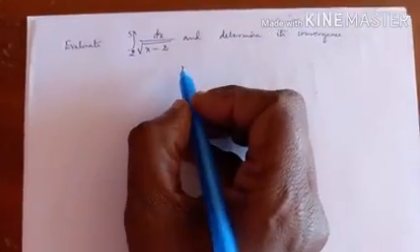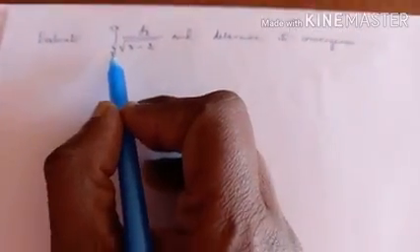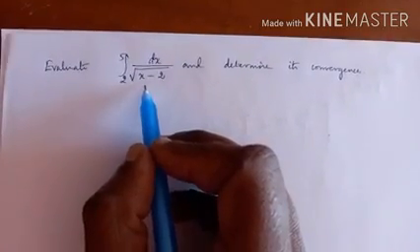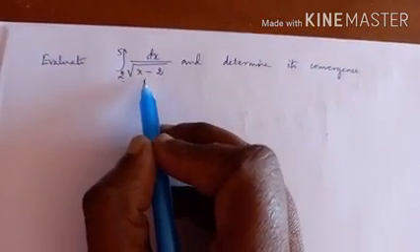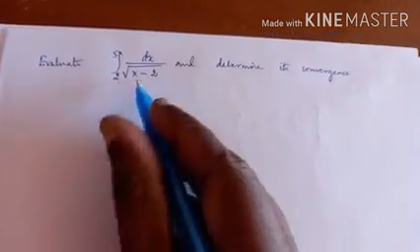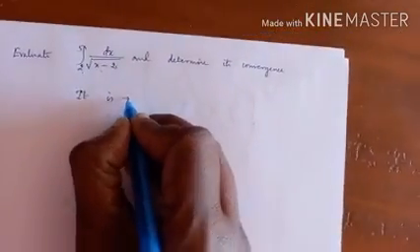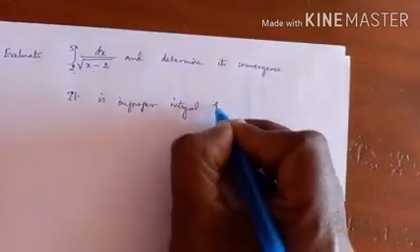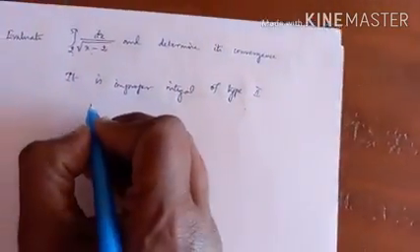And I told you there are two types of improper integral. When limits are infinite, when the limits are not finite, it is an improper integral of type 1. And when the function is not continuous, you can see when x is 2, the function is not continuous. Hence, it is an improper integral of type 2. Okay, this is the first step.